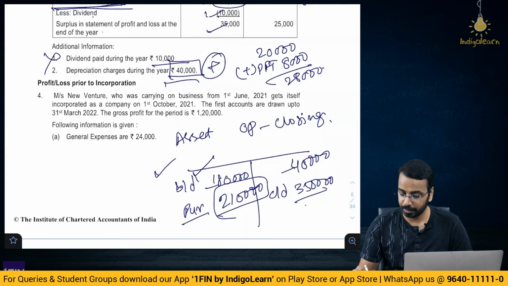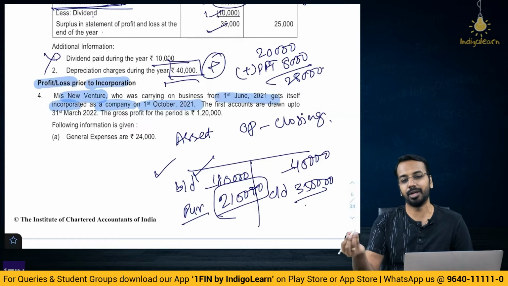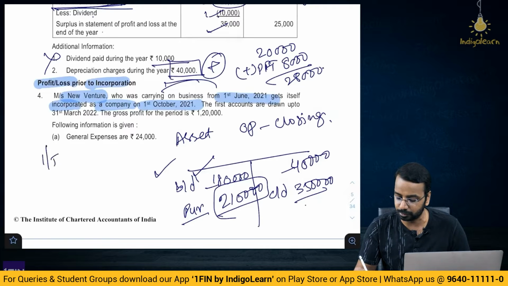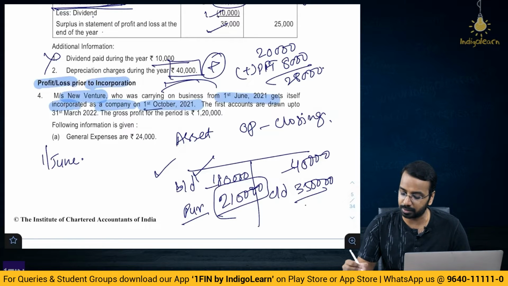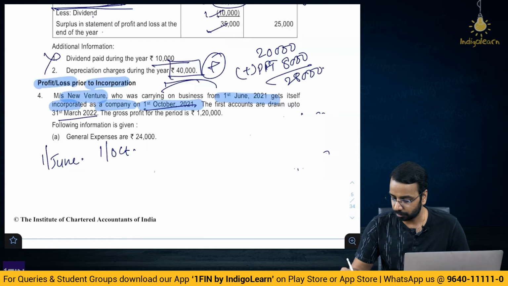The next one, profit or loss prior to incorporation. Messrs. New Ventures, who was carrying on business from 1st of June, gets itself incorporated as a company on 1st of October. Now, generally we assume it is 1st of April, but here it says business was being carried on from 1st of June and the company was incorporated on 1st of October. The first accounts are drawn up to 31st of March. So for 31st of March, you have prepared the accounts, right?